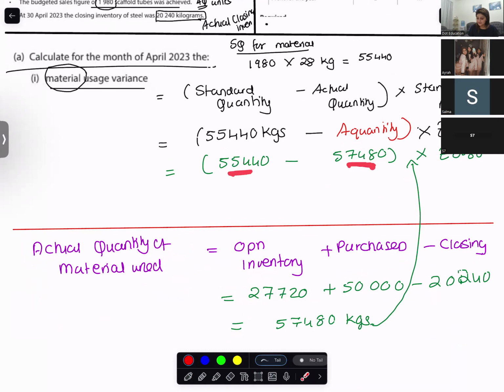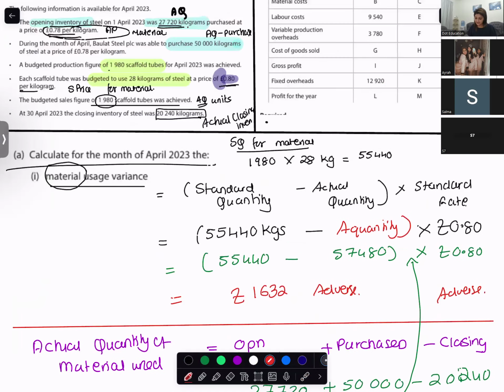You've used more, so the answer would be adverse. How much? Negative 1,632, adverse. So this is the material usage variance.